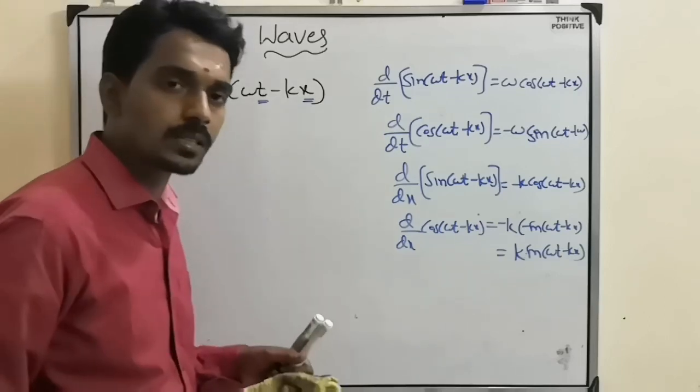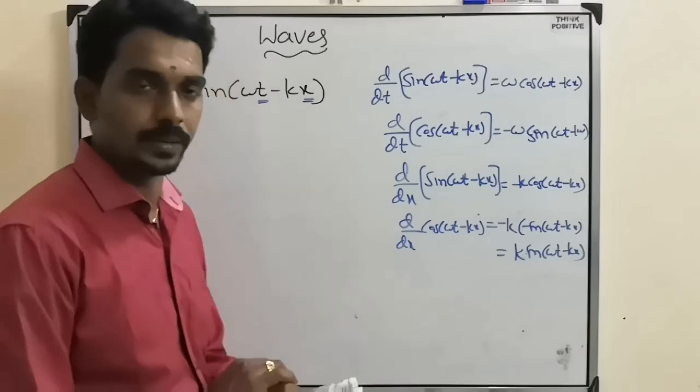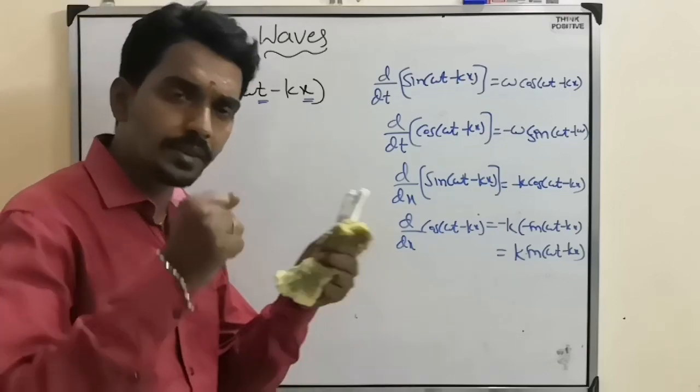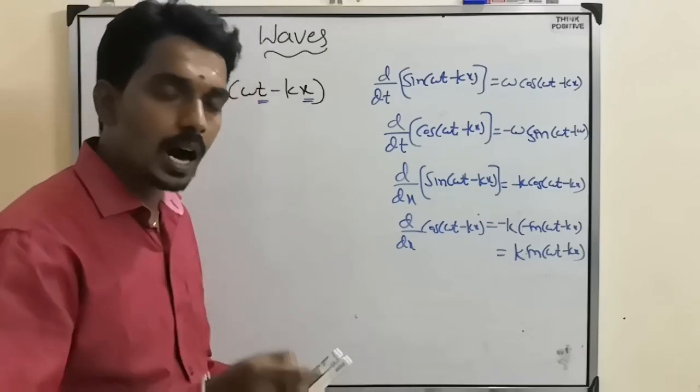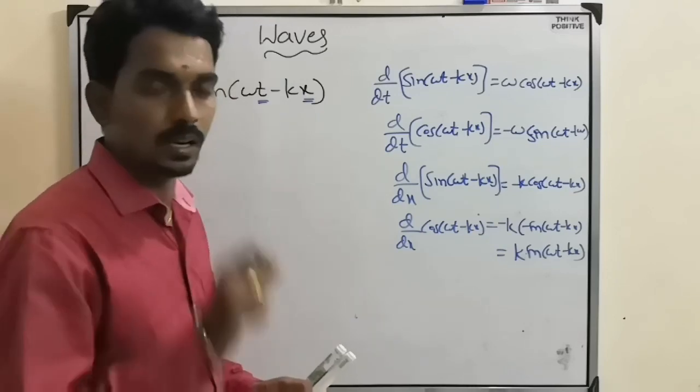Already we discussed one velocity, but that was the wave velocity. Now we are talking about the velocity of the particle.